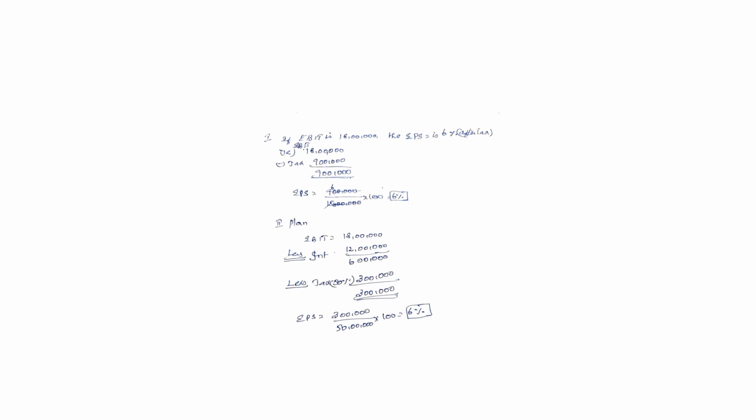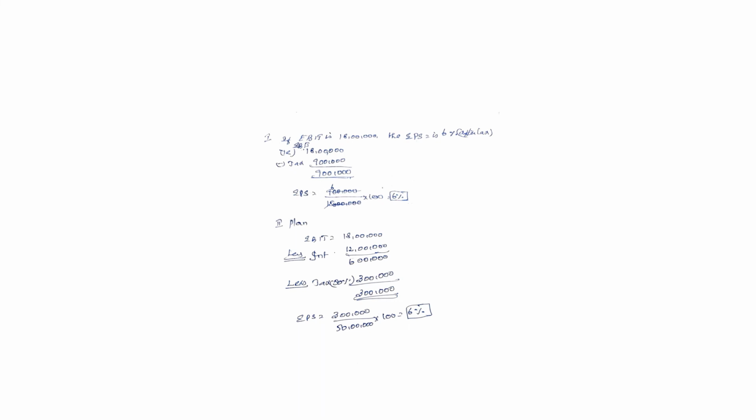The company has a tax bracket of 50%, so we deduct 50% tax from that amount. So the amount available to the equity shareholders is rupees 3 lakhs. Here we find the earning per share, that is 3 lakhs divided by the equity capital of 50 lakhs into 100. The earnings per share is also 6%.